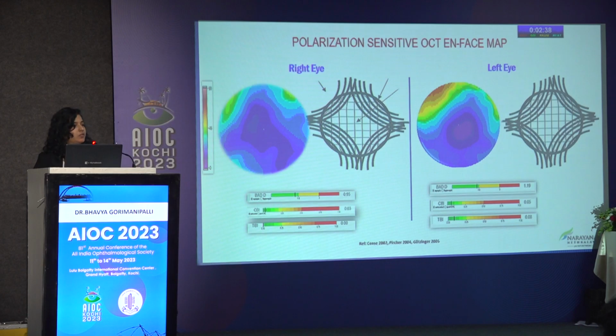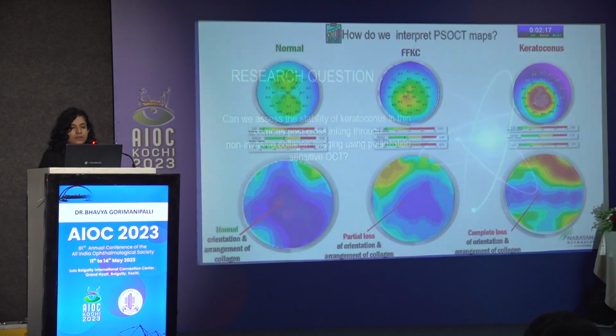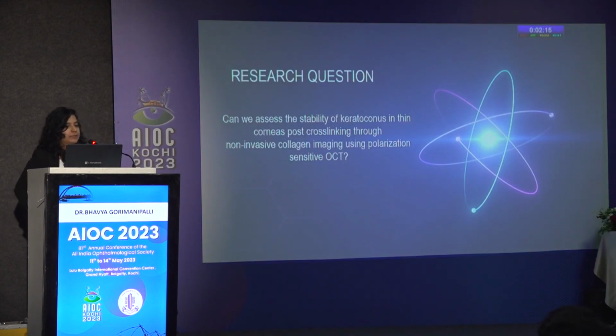The central regular orthogonal arrangement of the fibers depolarizes the light completely, and that is seen as this homogeneous central purple or blue color on the en face maps. In keratoconus, because of the derangement or irregular arrangement of the collagen lamellae, this regular central blue color is lost. So we wanted to assess the stability of keratoconus in thin corneas post cross-linking using PS-OCT.